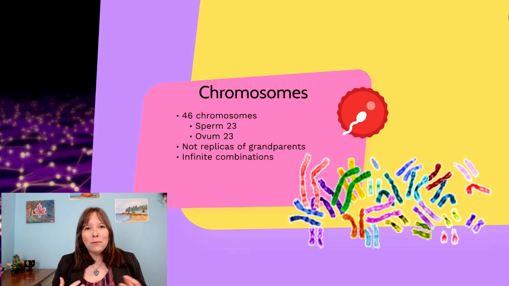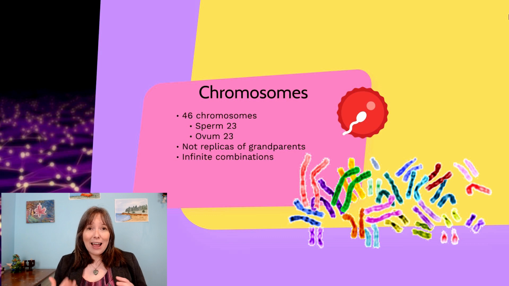And so the sperm or egg cells differ from ovaries and testes, keep in mind. Testes produce sperm and ovaries produce ovums or eggs. And so the sperm and ovum each have 23 chromosomes. What happens is a sperm with 23 chromosomes and an egg with 23 chromosomes meet, they fuse into a zygote, and that zygote will now have 46 chromosomes and will produce many cells that have 46 chromosomes, all but the sperm or egg cells.